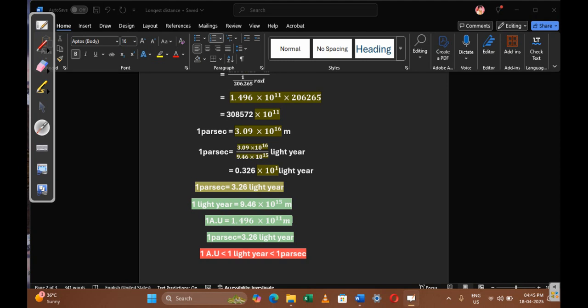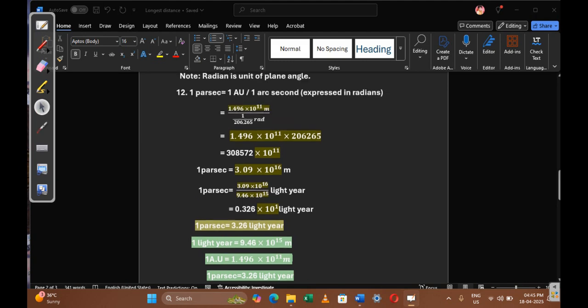Among these, which is the biggest one? In JEE Mains, one question is given on astronomical unit, light year, parsec: which one is the biggest one? Observe this and tell me. 1 parsec, that is 3.26 light years, is the biggest one. This is also the largest unit of length. What is the largest unit of length? 1 parsec is the largest unit of length.